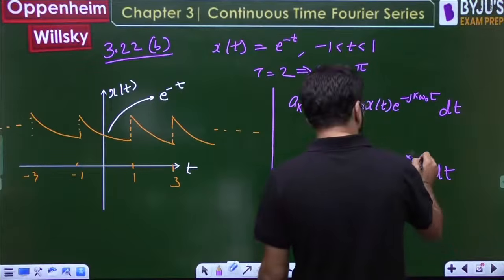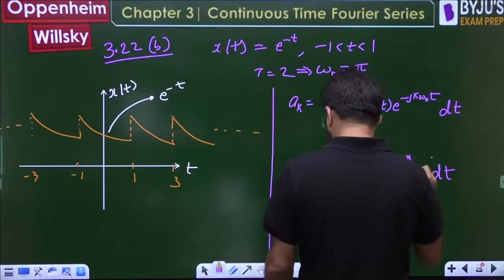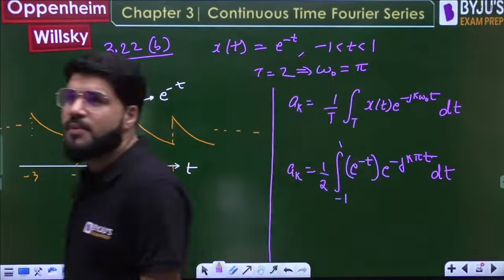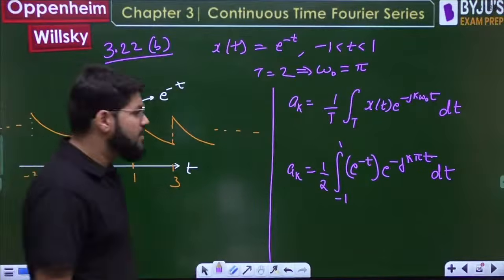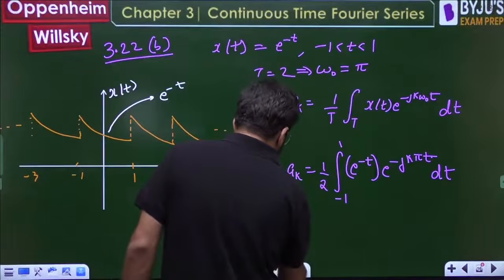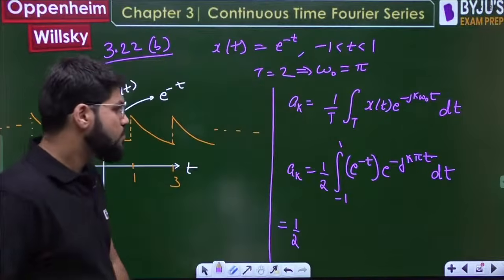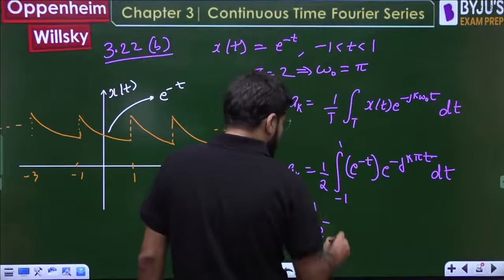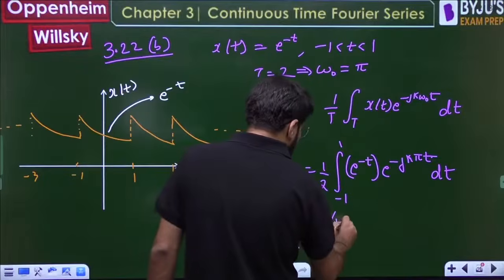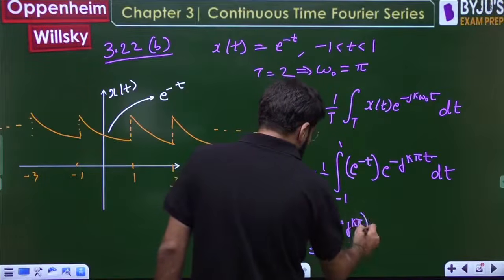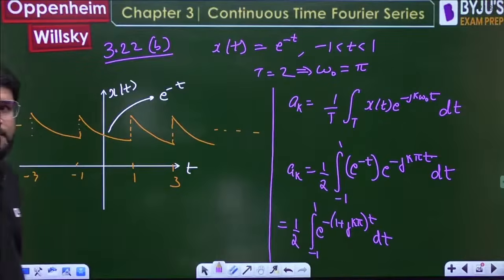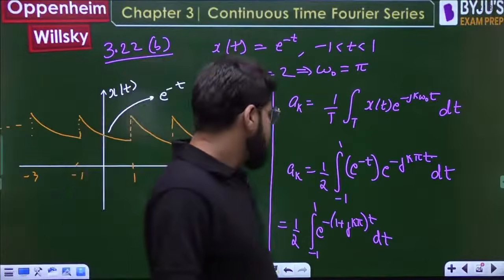Where omega naught का value रख देते हैं. What is the value of omega naught? That is pi. So directly putting this value, e power minus j k pi t. So this should be equal to 1 by 2. Combining both the terms of exponential, you are going to get e raised to the power minus of (1 plus j k pi) whole multiplied by t dt. ठीक है, this is done.